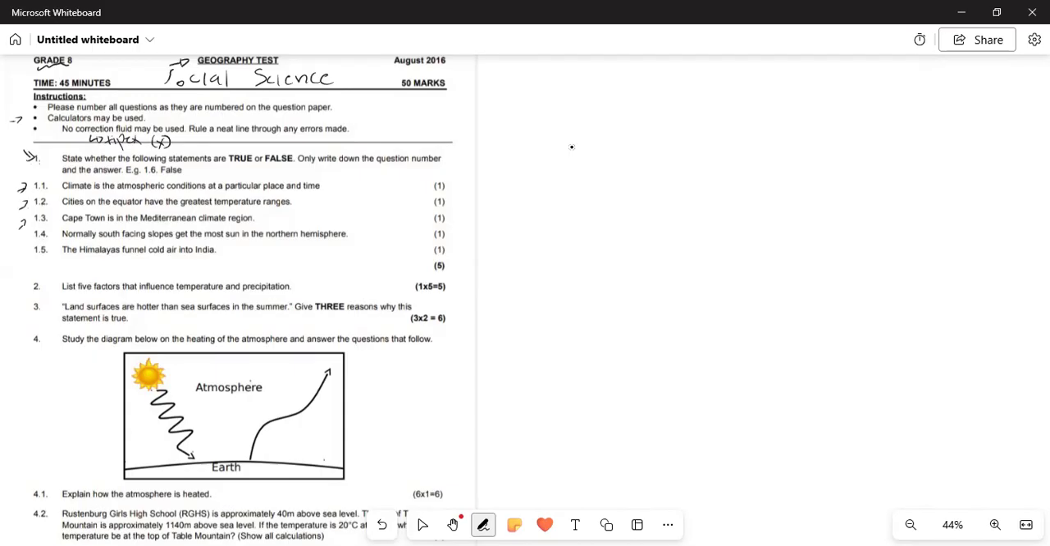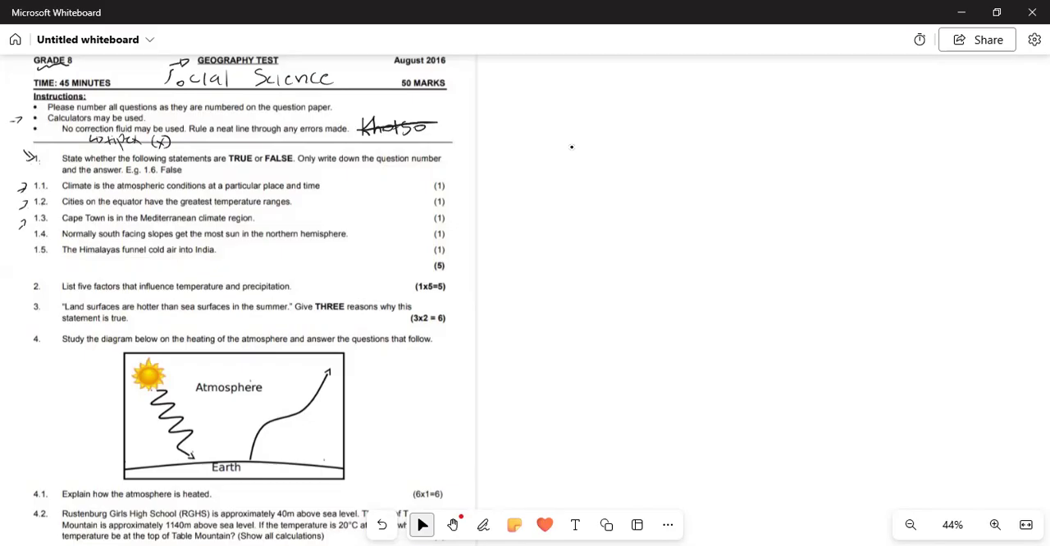Rule a neat line through any error. So if you made a mistake, let's say, for instance, you say, Hoto. If you made a mistake, you just rule a line there to show that it's a mistake. Ne? So without wasting any further time, let's get into it.